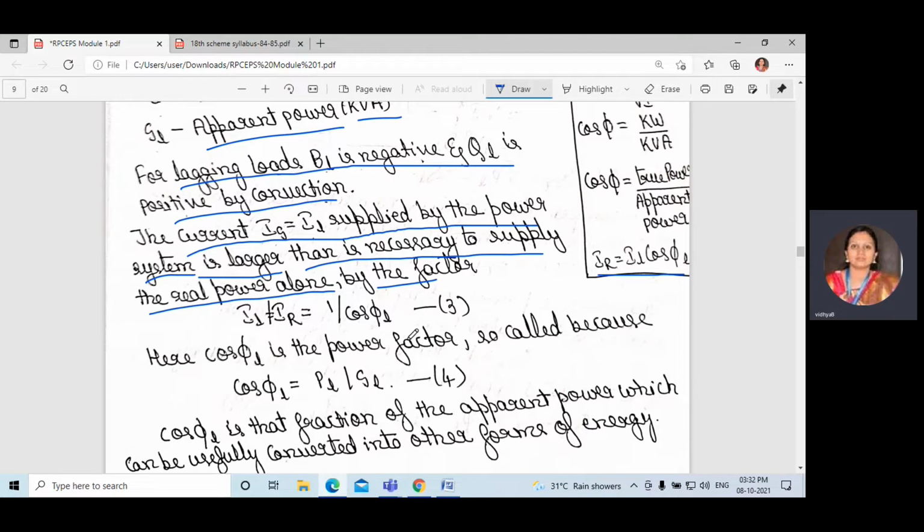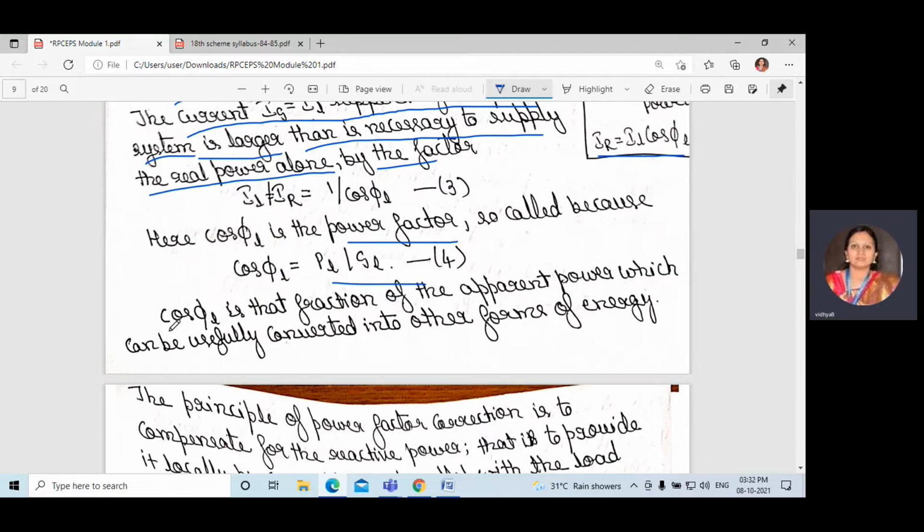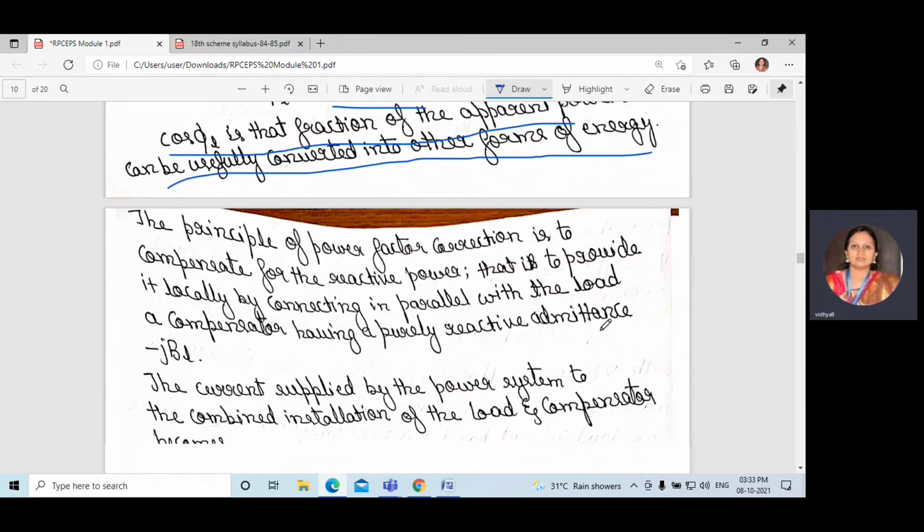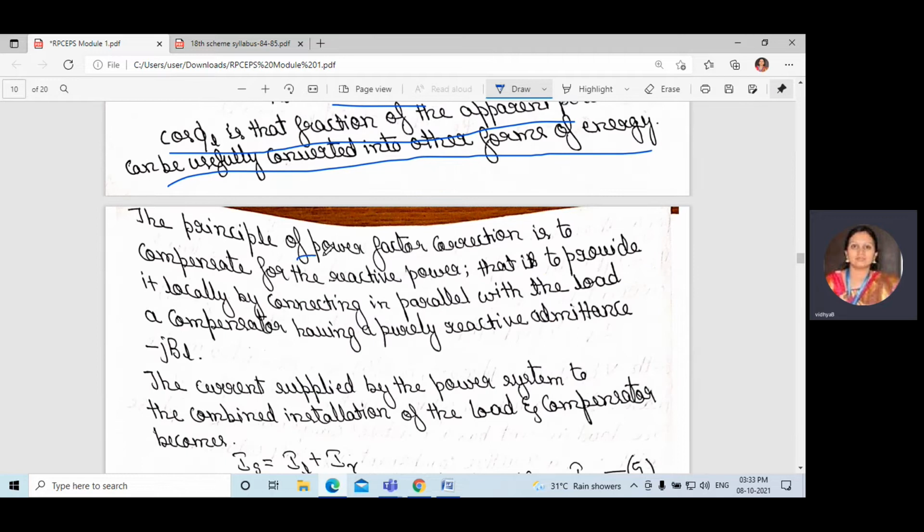So cos phi L is the power factor. Cos phi L is equal to PL divided by SL. We can say cos phi L is the fraction of the apparent power which can be usefully converted into other forms of energy. The principle of power factor correction is to compensate for the reactive power, that is, to provide it locally by connecting in parallel with the load.